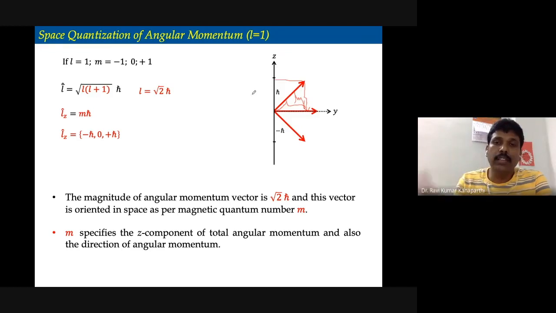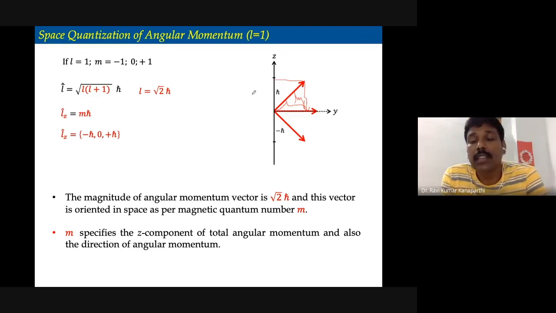Suppose you define the other one also, then what will happen is that it violates the uncertainty. There won't be any uncertainty in Ly or in Lz. Therefore, the uncertainty's product actually becomes zero. That, in fact, violates the Heisenberg uncertainty relations. Therefore, what is possible is that, when you are